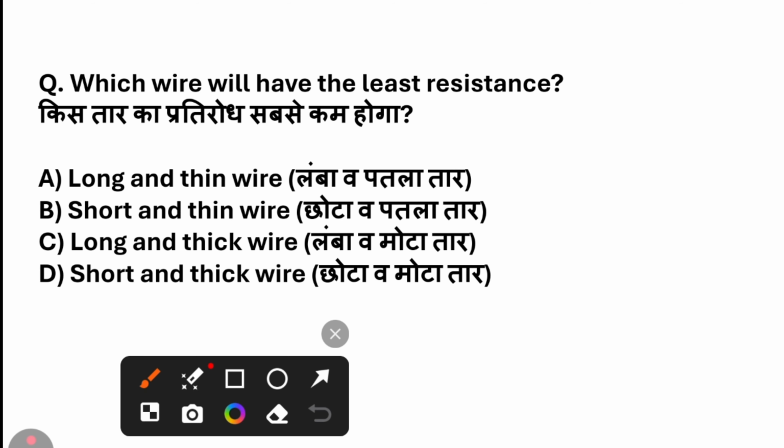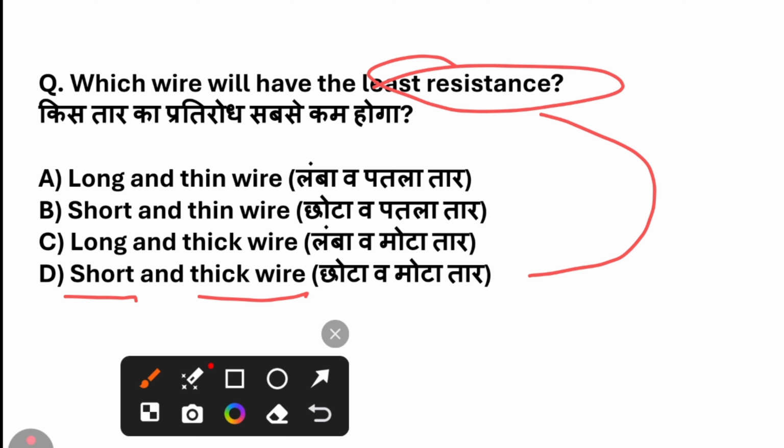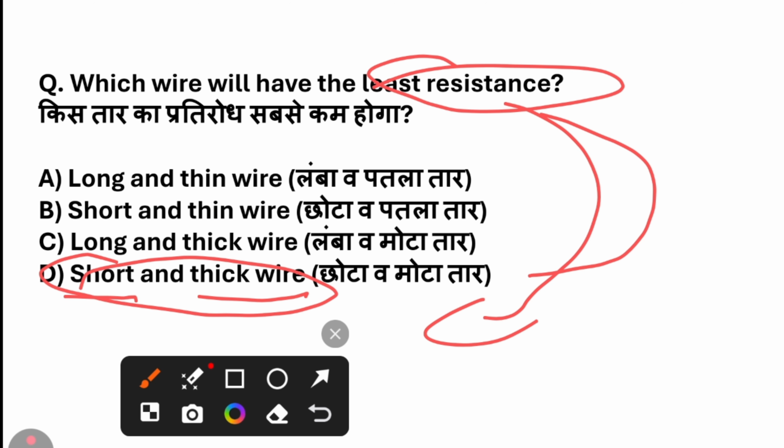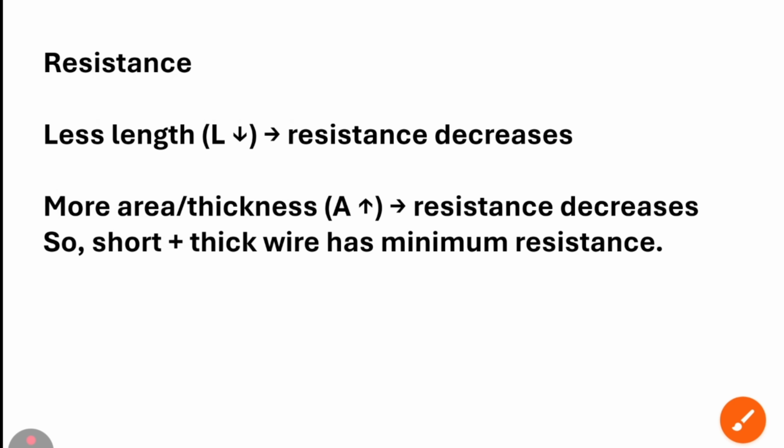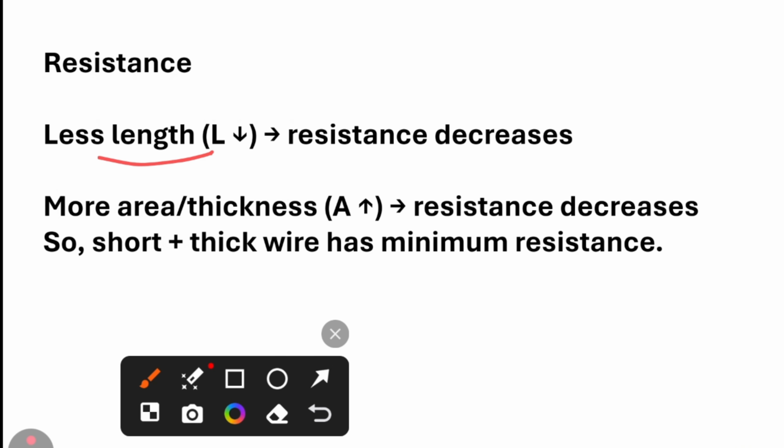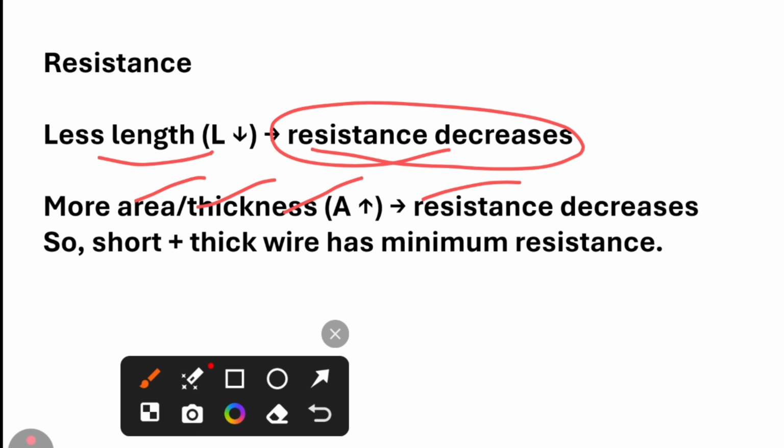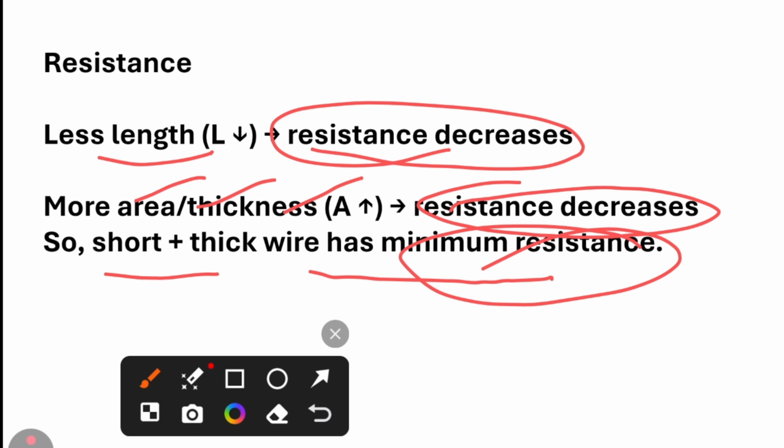Which wire will have the least resistance? The answer for this question is the short and thick wire. Resistance decreases with less length, and resistance decreases with more area or thickness. So a short and thick wire has the minimum resistance.